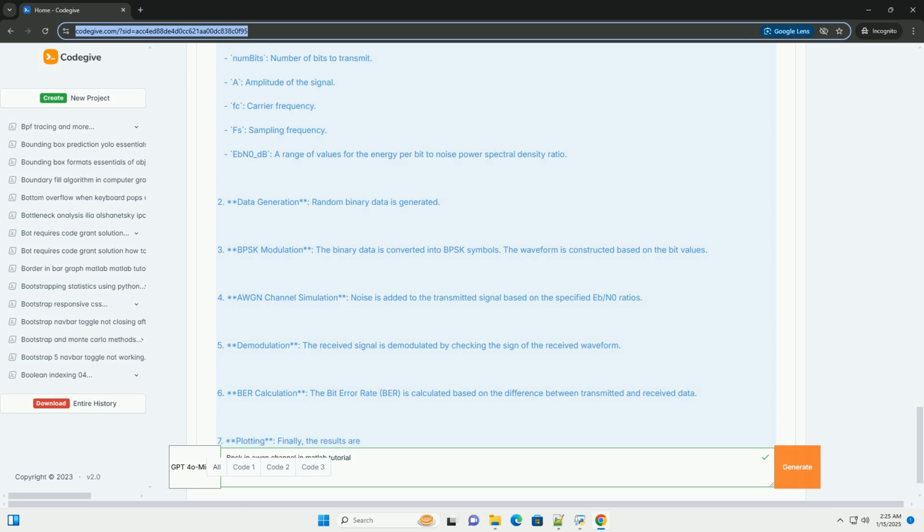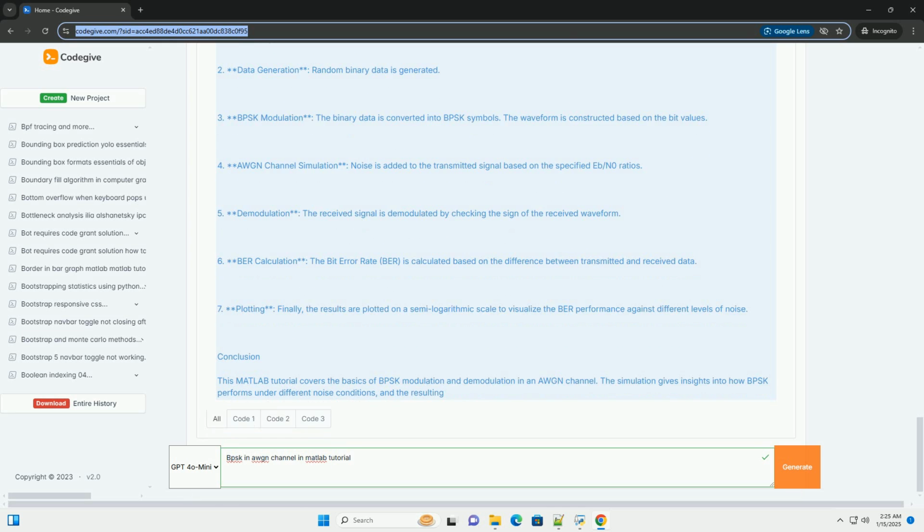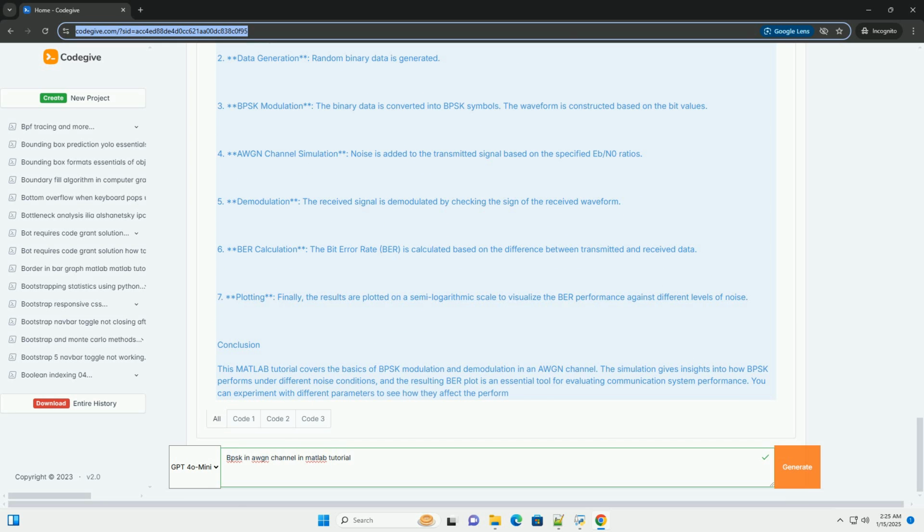This means that the transmitted signal can be represented as, for bit 0, s(t) = A·cos(2πf_c t), for bit 1, s(t) = -A·cos(2πf_c t), where A is the amplitude of the signal, f_c is the carrier frequency.